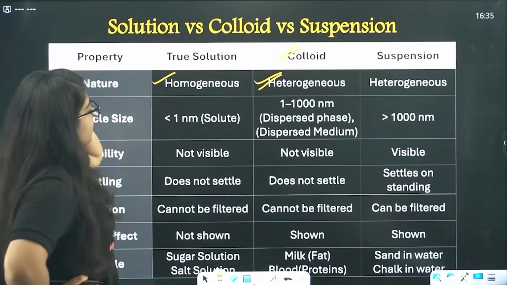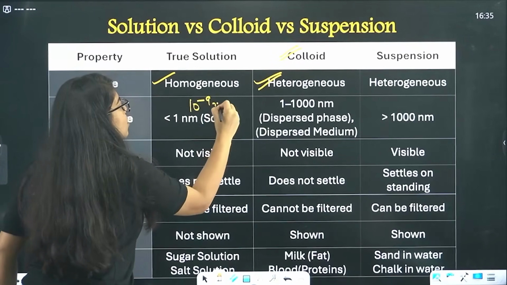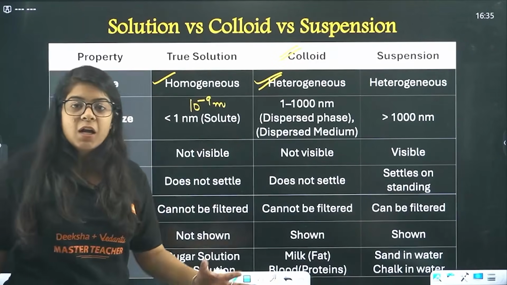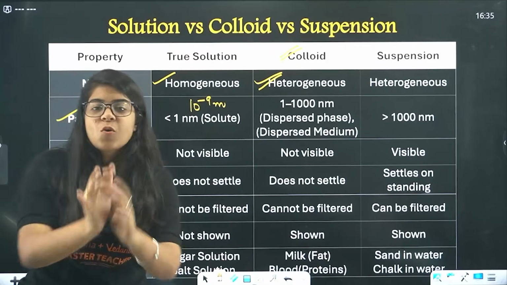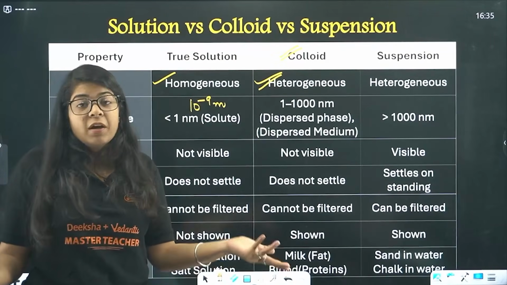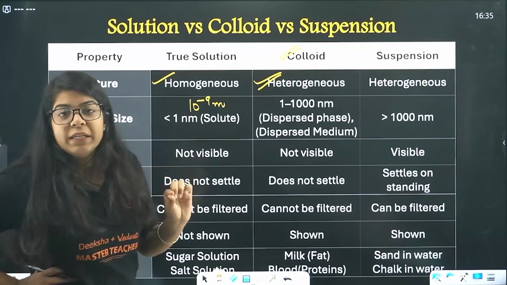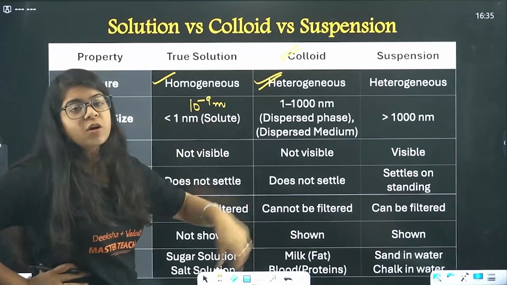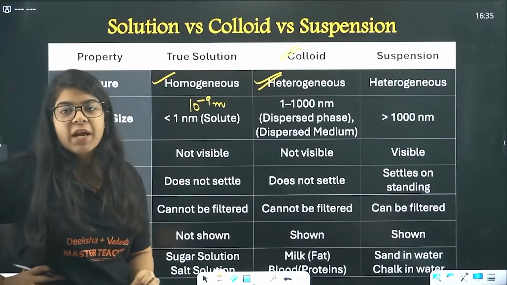Okay, now see, this is nanometer. Nanometer is 10 raised to power minus 9 meters. You know, 1 meter, multiply that with 10 raised to power minus 9. It's so small. And you know, particles of sugar are so small. So the solute, that is your sugar, that is your salt, that particle size is less than 1 nanometer, right?